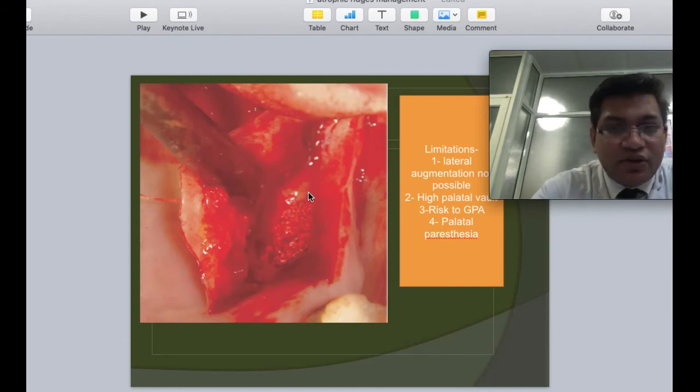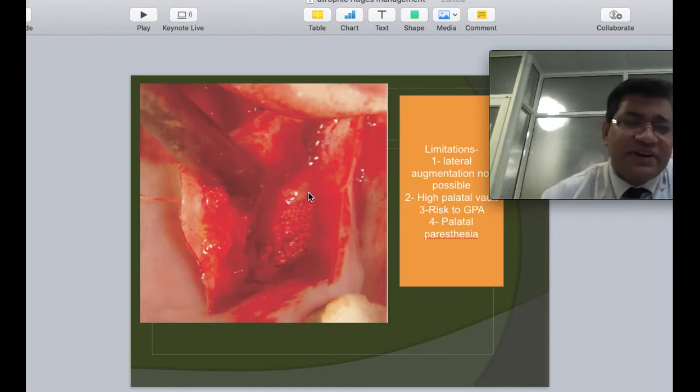There is a high risk of injury in case of high palatal vaults, which is significantly more challenging as the access to our instruments is not proper. There is risk of injury to the greater palatal artery, obviously, because it runs very close to that area. And many patients complain of palatal paresthesia once a palatal flap has been raised, which is very discomforting for a few of them.